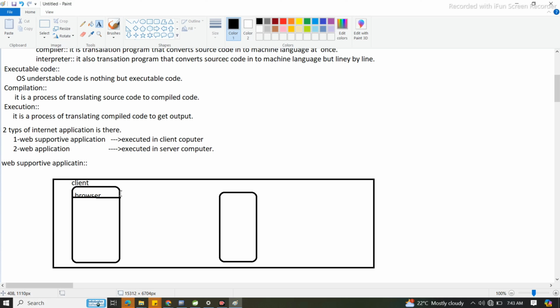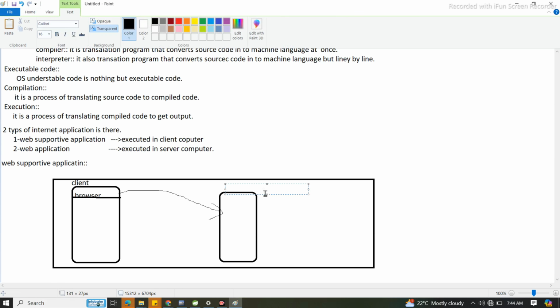Suppose we are going to hit the UPSC website. Fine. So what will happen? From this it is going to come to these locations. What is this location? This is nothing but server, the server system.